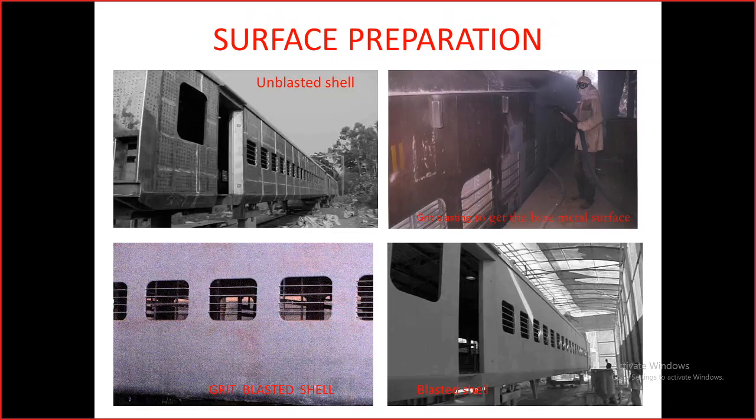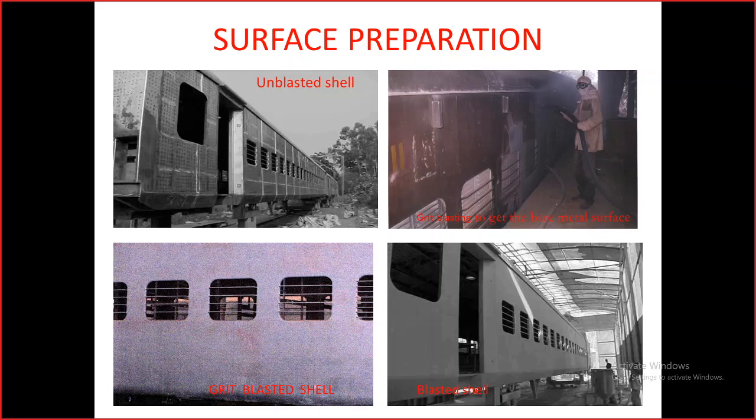So here it is shown how the surface of the grit blasted or shot blasted surface looks like. The first figure shows the unblasted shell surface, how it is. You can see the spot heating marks for leveling of this surface and improving the strength properties to the skin of this metal.